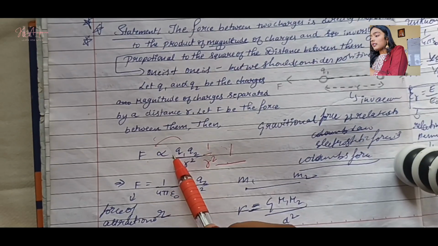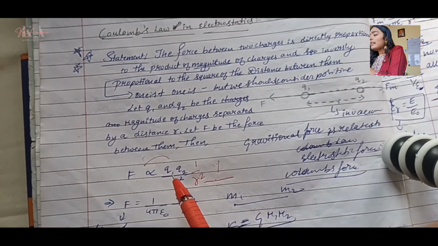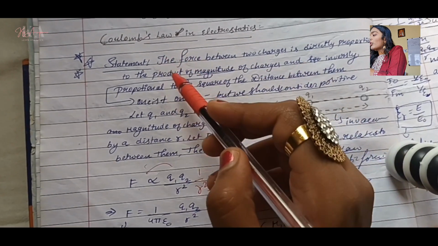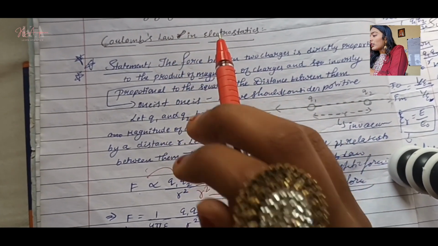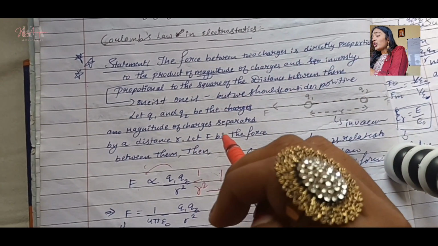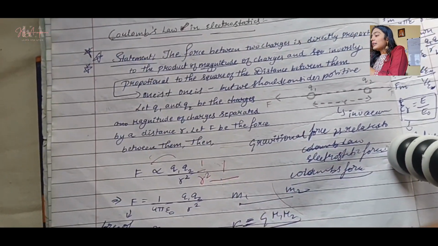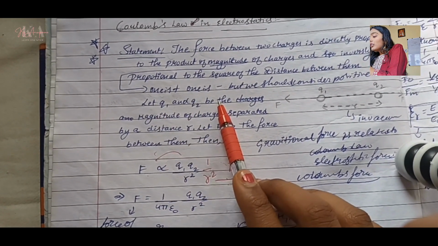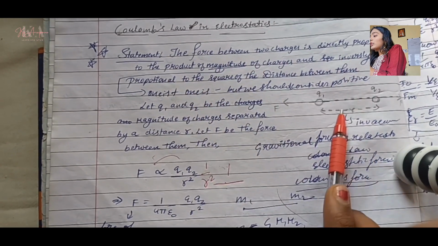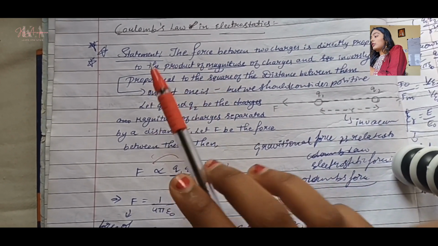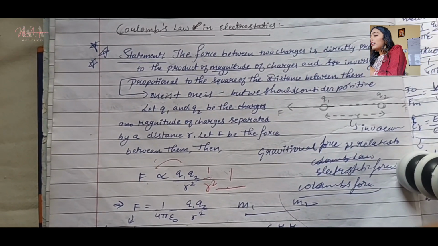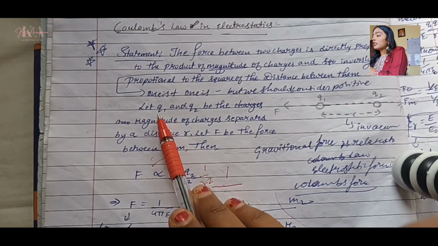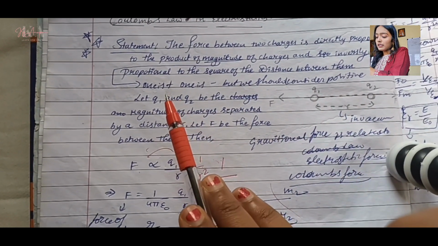Okay, so now let's do that again. The force between the two charges is directly proportional to the product of the magnitude of charges, and inversely proportional to the square of the distance between them. You need to remember: product of magnitude of charges. After that, let Q1 Q2 be the magnitude of charges. You write the same definition, explaining what those charges are, the product of the magnitude of the two charges.